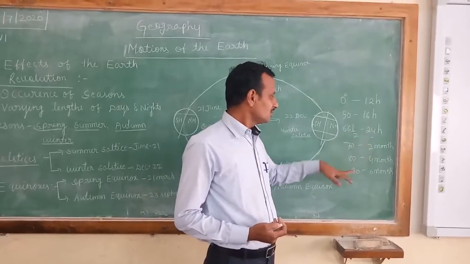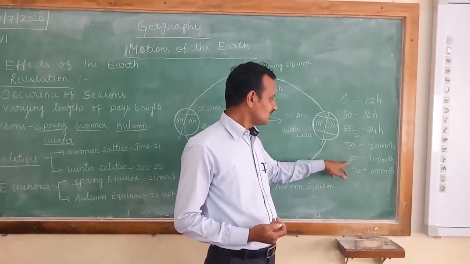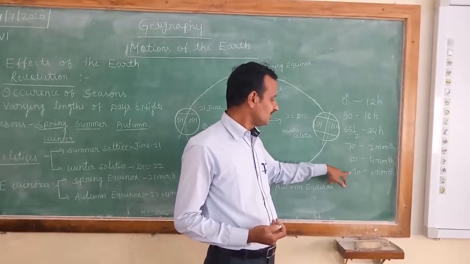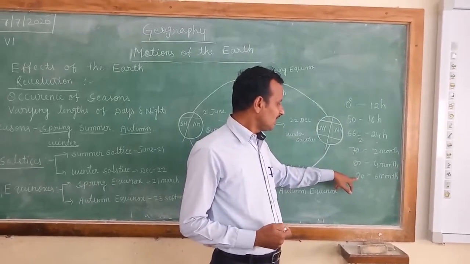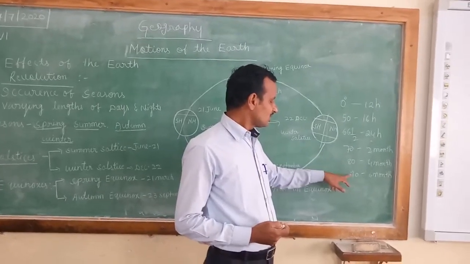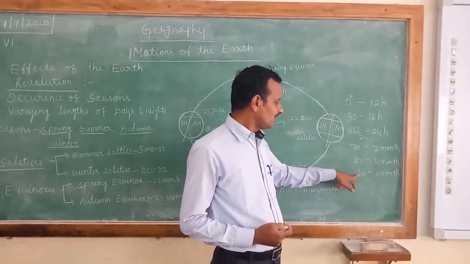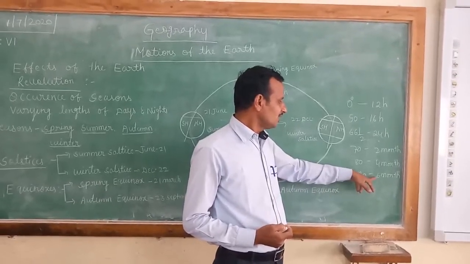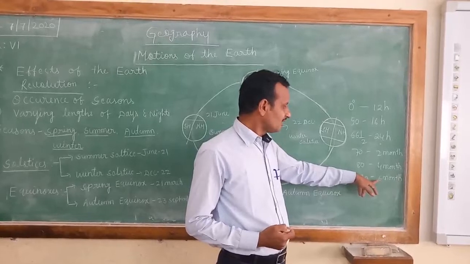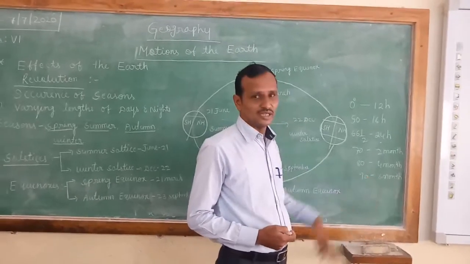And as we see here, children, 80 degrees, 90 degrees. See, this is very important. If the sun rays fall on latitude 90 degrees, then that area has 6 months of sunlight and 6 months of night only.